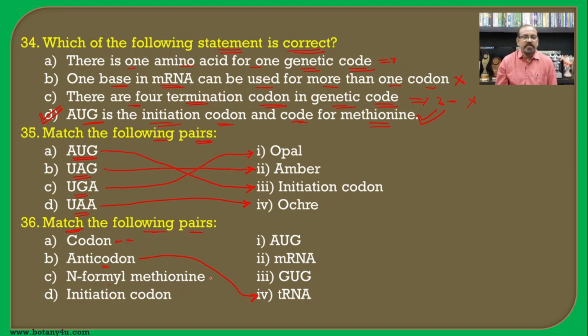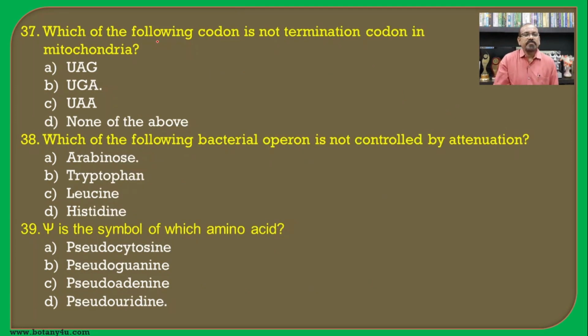Then N-formyl methionine is specified by the AUG. Then the initiation codon: now we have two options, one is AUG and another one is GUG. So GUG is an initiation codon in mitochondria, and the sequence of nitrogen bases present on the mRNA, that is known as the codon, and hence now it is correctly paired. Which of the following codon is not a termination codon in mitochondria?